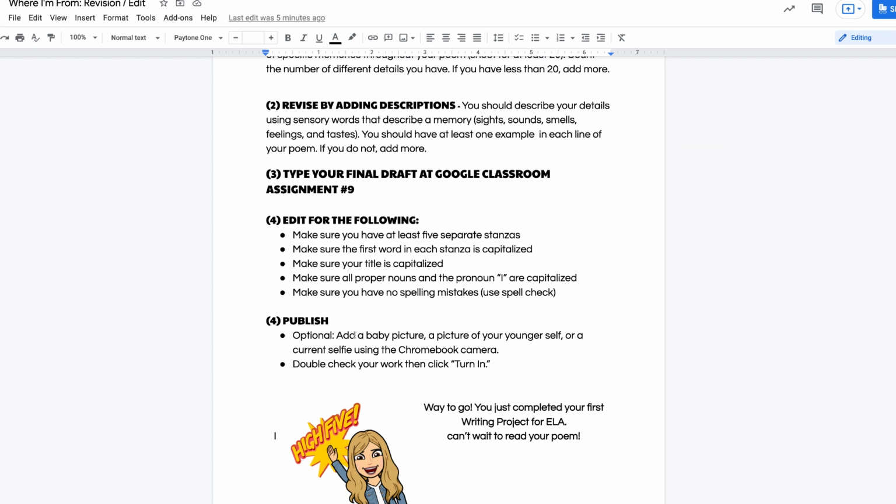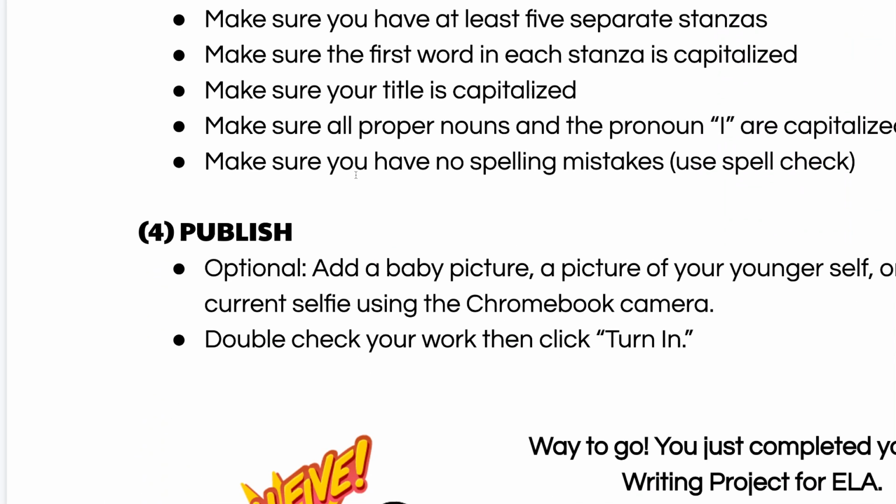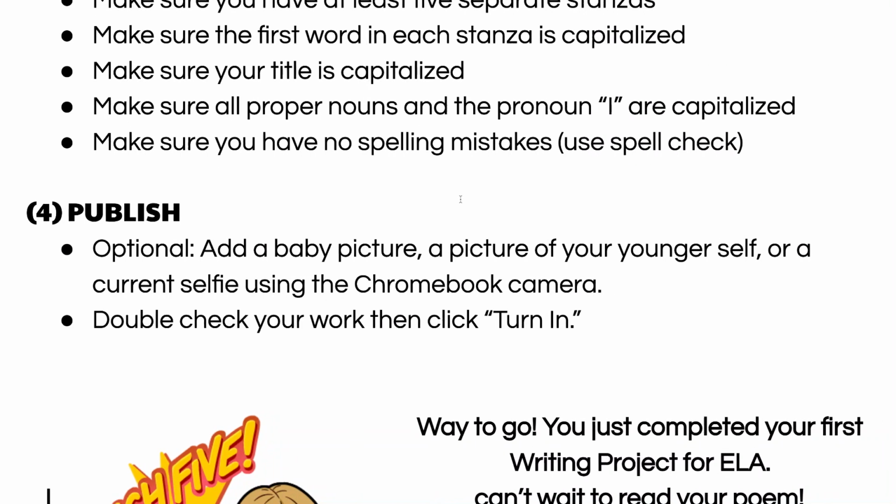And then when you're all done, you've done the spell check, you've checked your capitalization, you've got 5 separate stanzas, you are ready to turn this in, which is the publishing stage. This is something optional if you want to do it. You don't have to do it, but it certainly adds a whole other level to your poem. If you have a baby picture or a picture of your younger self or just a current picture of yourself, you can add that to your poem. You could just take a picture using your Chromebook camera for a quick selfie too. You don't have to, but it's an option.